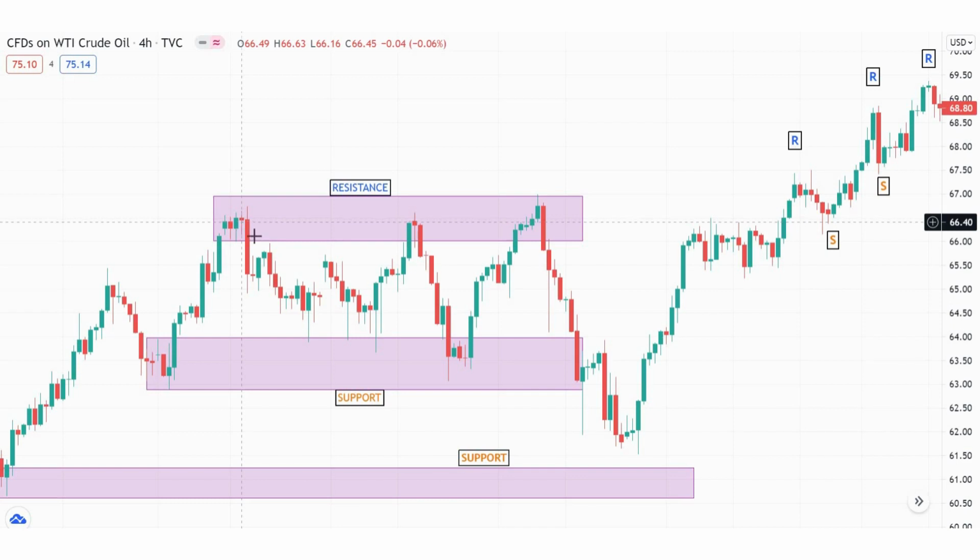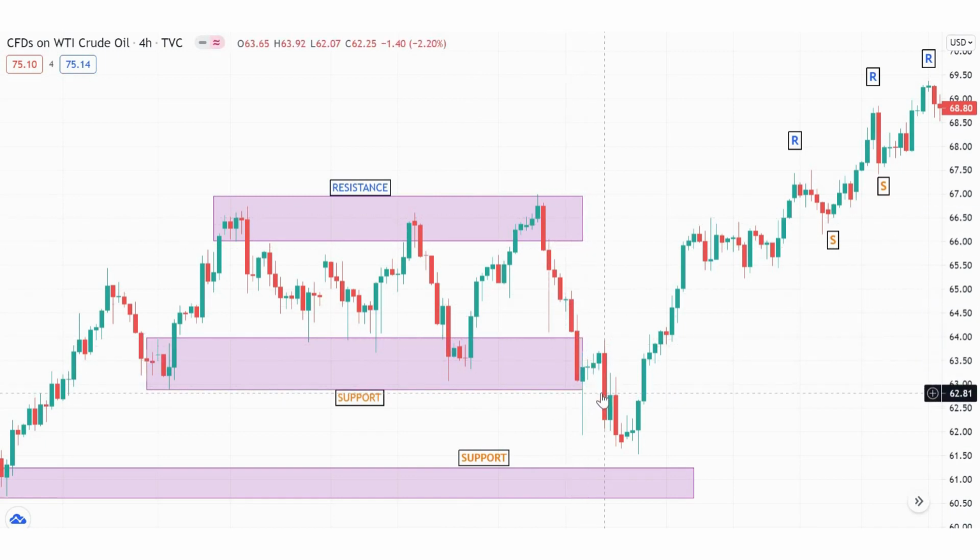After they touch the resistance, they reverse and touch the support. After they touch the support, they rebound again, go to the resistance, make a second test, but still cannot break the resistance, and then they reverse again, go to the support, still cannot break the support, and they do the third time to cross the resistance but still cannot, and then you can see the market is falling down,